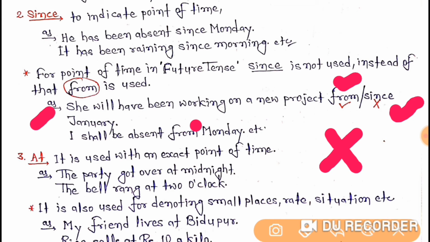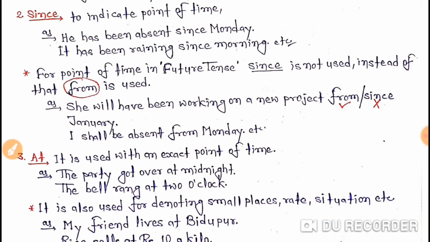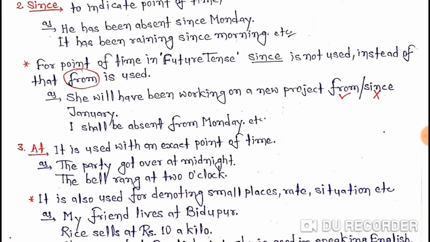Okay, now let's understand the third one. The third one is at. Now let's understand its uses. It is used with an exact point of time. Students, it is used with an exact point of time. As the party got over at midnight. The bell rang at 2 o'clock.